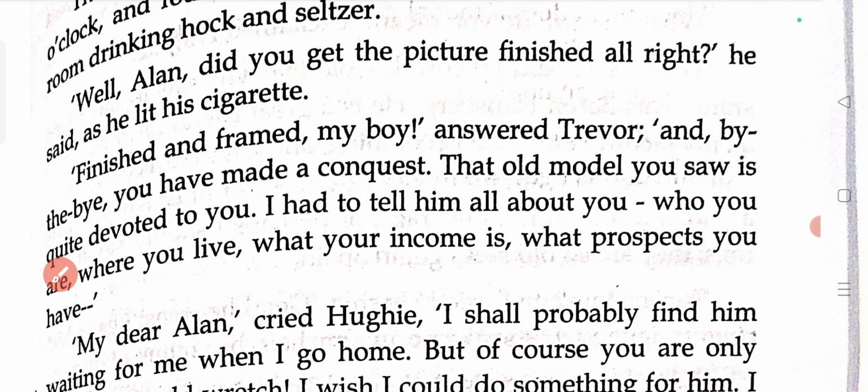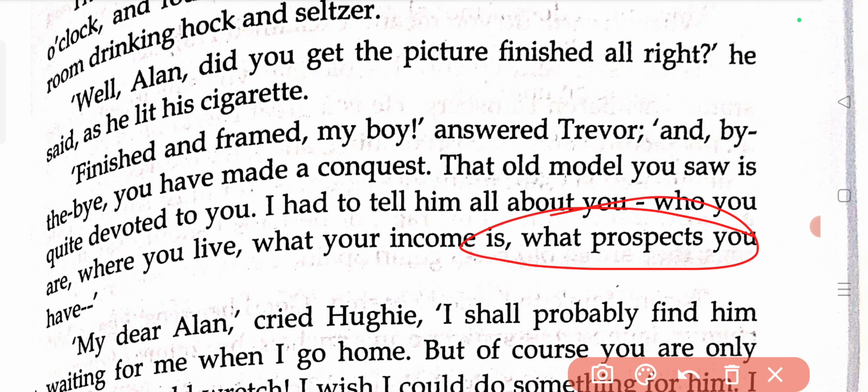So basically, that beggar man whom Huey helped, the beggar man to whom he gave a sovereign, became inquisitive. About whom? About Huey. Who was that young fellow? Where does he live? What is his condition? Everything he wanted to know.